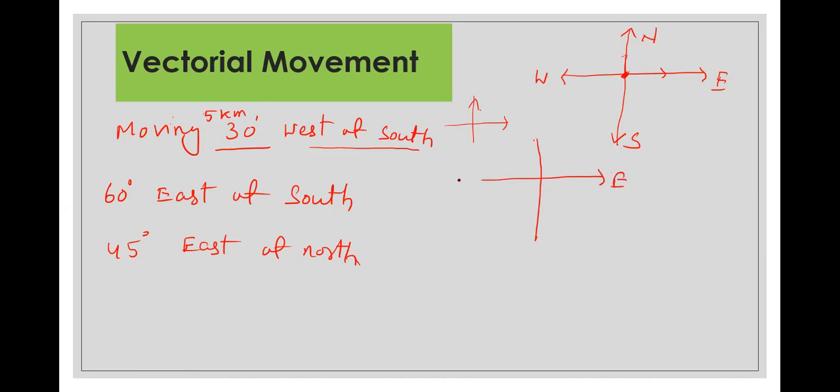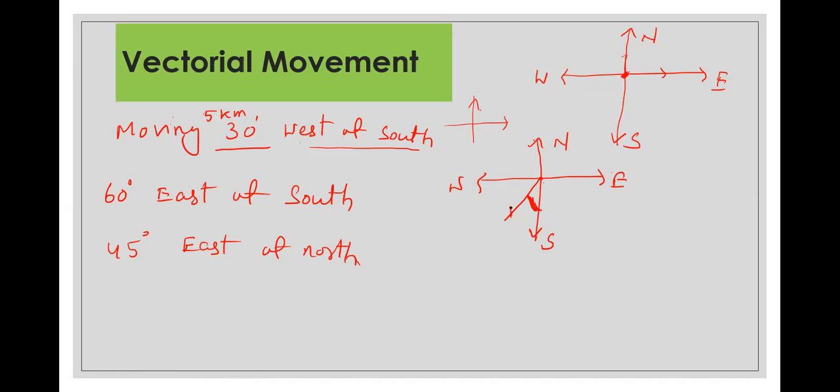This is west. This is north. This is south. So we start from here. Whenever you see west of south, it means you move towards south, then you move 30-degree towards west. So this is the position you can have.